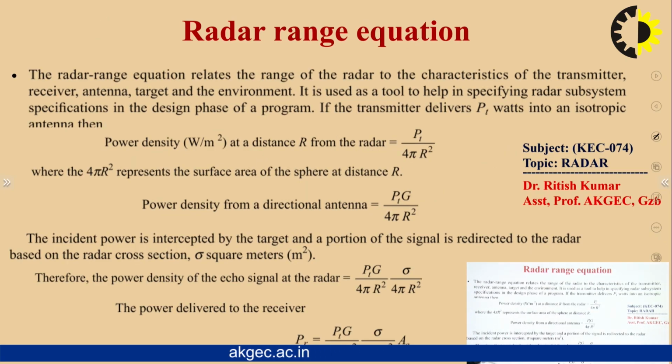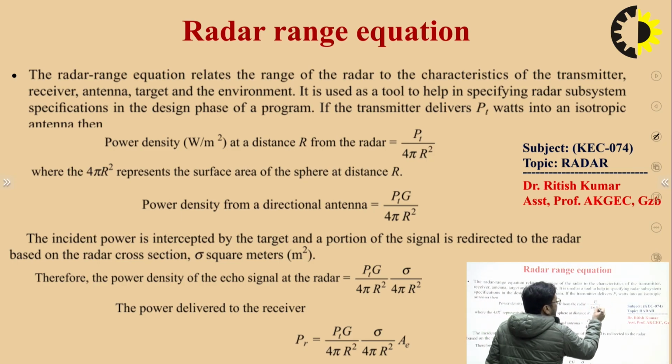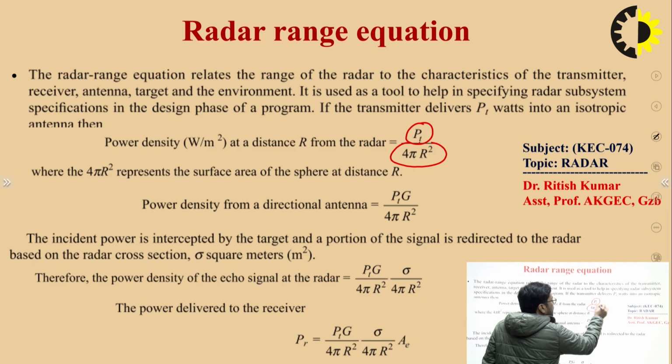So if I find the power density at a distance of r from the transmitting antenna, for an isotropic antenna the power density is Pt divided by 4 pi r square. Pt is the transmitting power of the transmitting antenna, and 4 pi r square is the surface area at a distance of r.